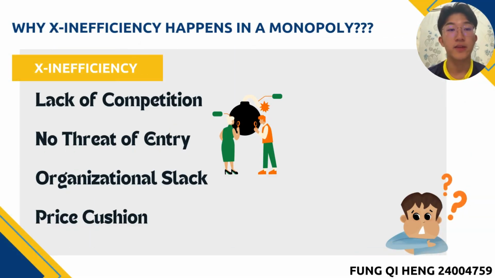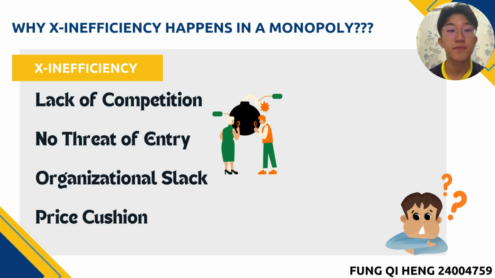Firstly, organizational slack. In a monopoly, the absence of pressure to compete often leads to a relaxed internal environment. Over time, that creates layers of inefficiency, such as unnecessary procedures, excessive staffing, or poor communication between departments. In competitive firms, inefficiencies are quickly identified and corrected because staying lean is essential for survival. This results in higher production cost than necessary, which is the essence of X-inefficiency.